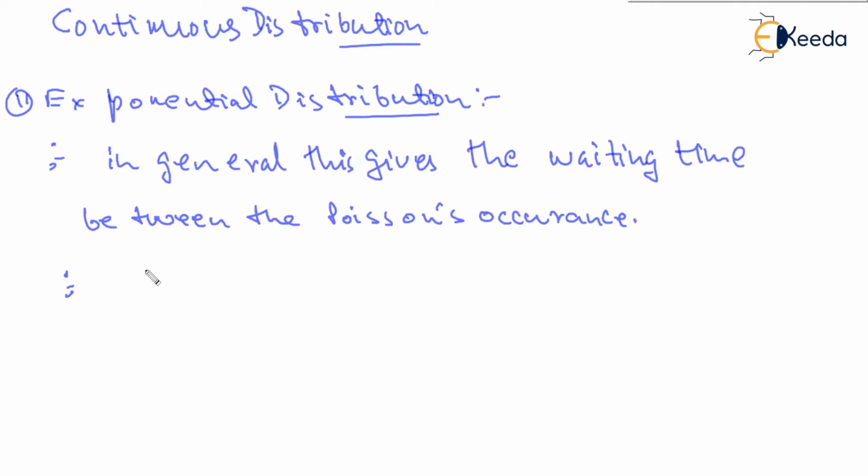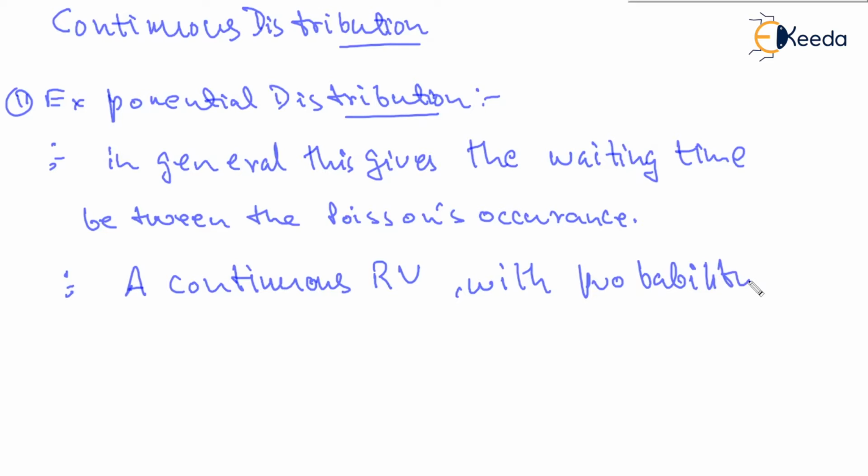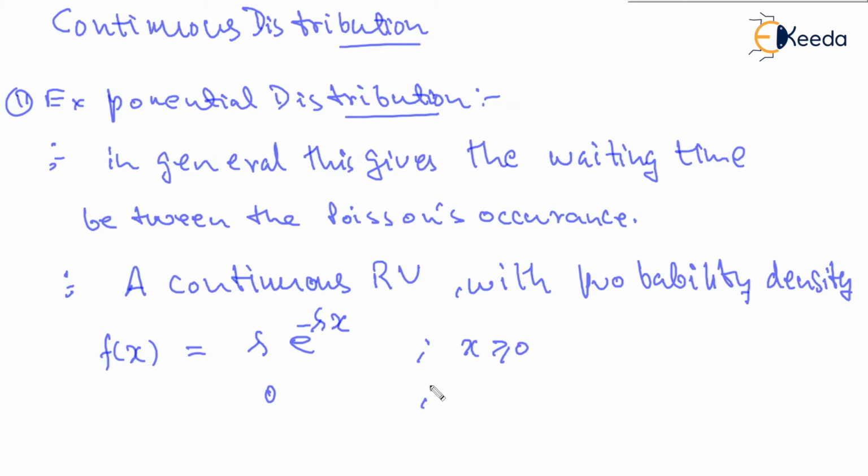It is of course a continuous distribution. So a continuous random variable with probability density given as f of x is equal to lambda e to the power of minus lambda x, and this is valid for x greater than equal to 0, and it is 0 otherwise, in the sense x less than 0. Right, so this is the density function.